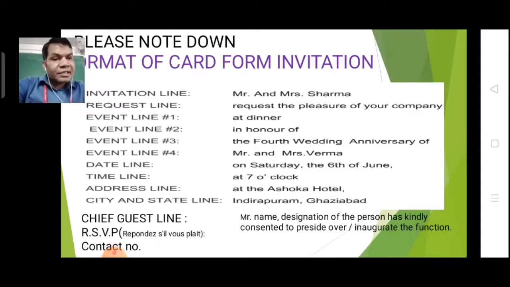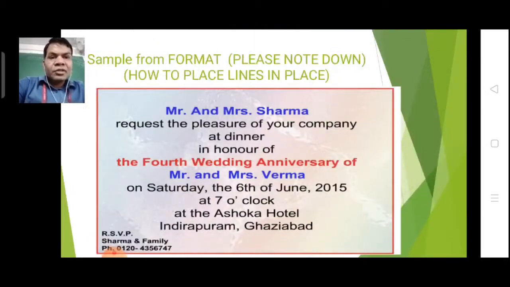Then timeline, at 7 o'clock. Address line, at the Ashoka Hotel. City and state line, Indrapuram, Ghaziabad. Chief guest line, name of the chief guest, designation, has kindly consented to preside over, inaugurate the function. RSVP, then contact name and address. Okay, so here we have those separate lines. Here we have assembled and written a proper invitation in card form.